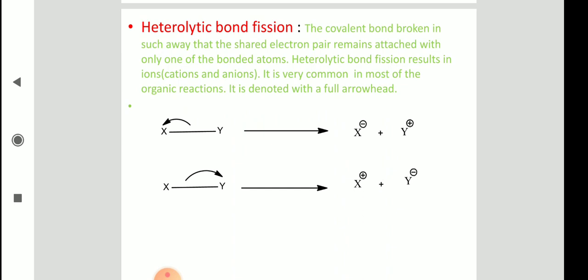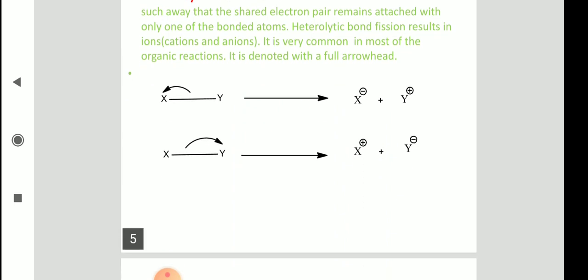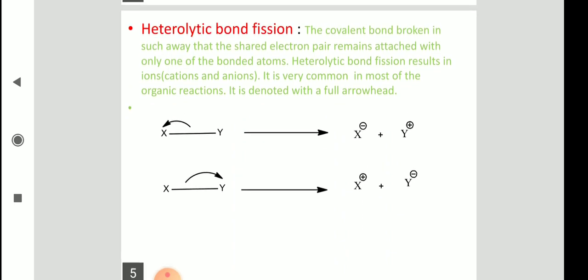X minus is the anion, Y plus is the cation. Or you can cleave the bond in the opposite direction, X plus, Y minus, X cation, Y anion. So heterolytic cleavage generally results in ion formation, and it is very common in organic chemistry.